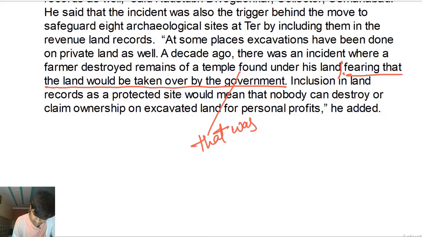Fearing. Now a comma would be better, because this might look like the phrase is giving information about the noun land. It is land that is fearing? It's not the land that is fearing. How can a piece of land fear? A land is not a person that can have a feeling, right? It is the farmer that was fearing that the land would be taken over by the government, and that is why he destroyed the remains of the temple which was found under his land, right?